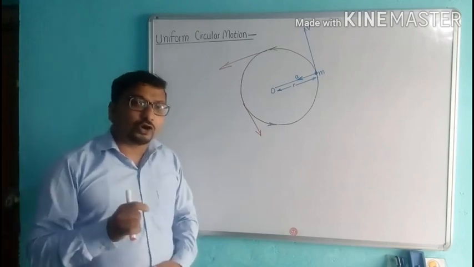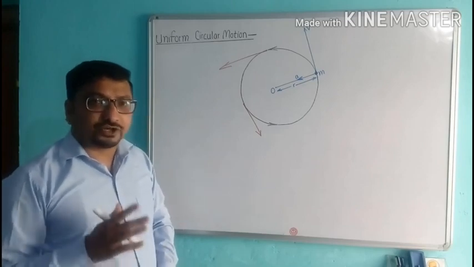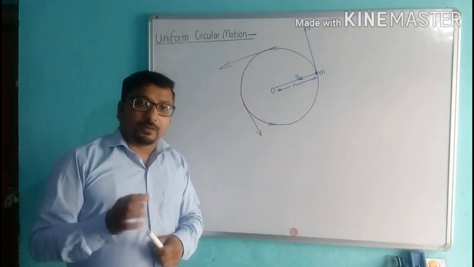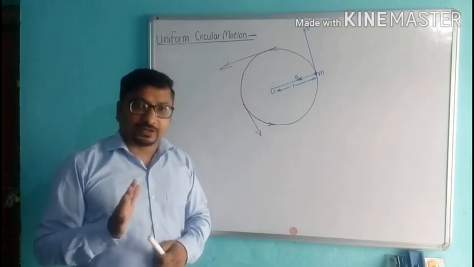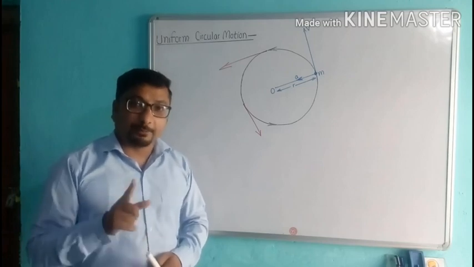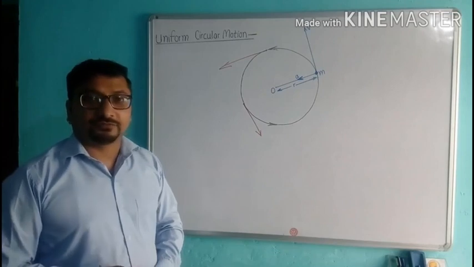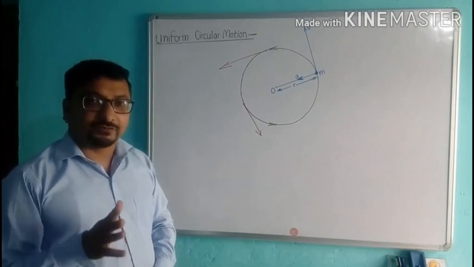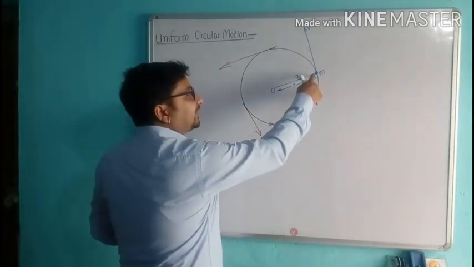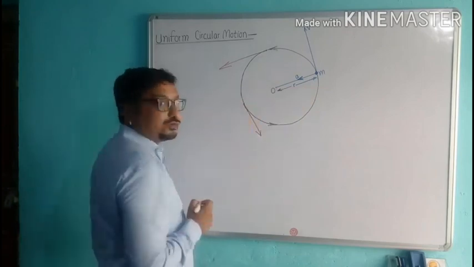Now, if we talk about the acceleration of the object in uniform circular motion, then the magnitude of acceleration remains constant. But the direction of acceleration changes. The direction of the acceleration is always towards the center. If the object is here, then the direction of acceleration will be towards the center, that is towards O.